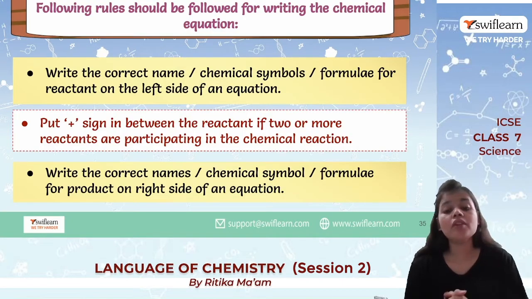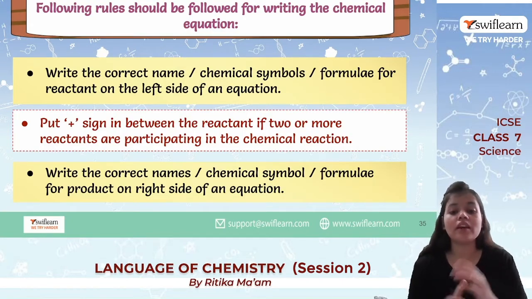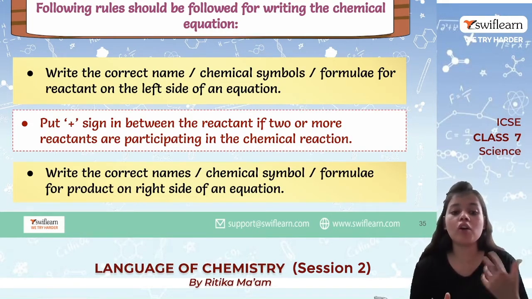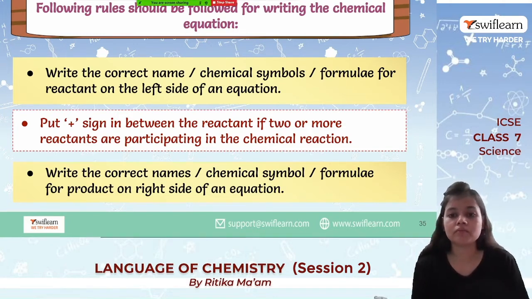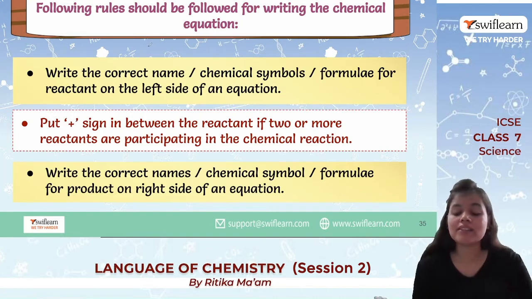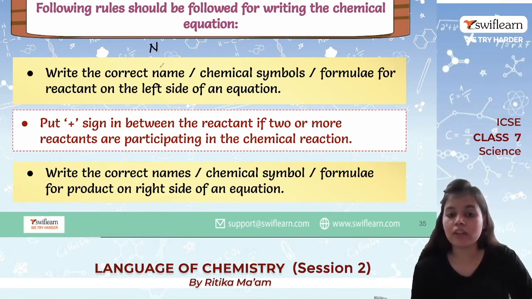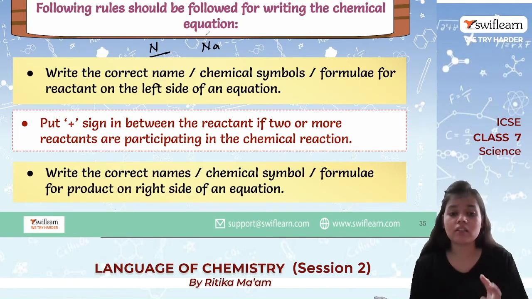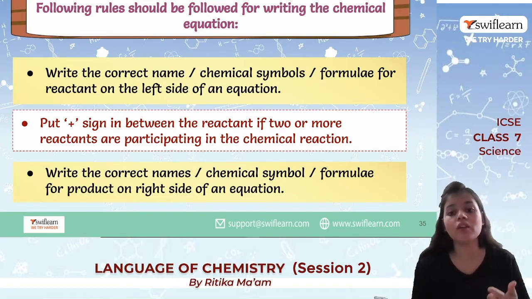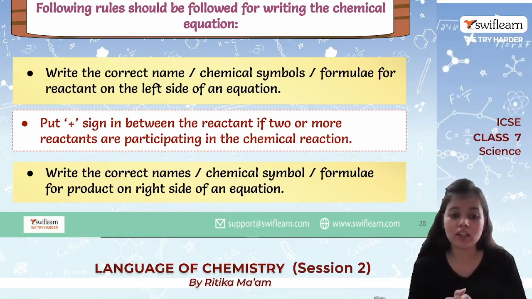Now, whenever we are writing any chemical equation, there are certain rules that we should remember. So first is write the correct name or correct symbol or formula for the reactant on left side. Now if I talk about correct symbol, okay, now N stands for nitrogen and Na stands for sodium. Now if we miss N, the whole meaning of our reaction will change. Okay, so it is very necessary that you should be knowing the symbol of all the elements, and you should be using it correctly.